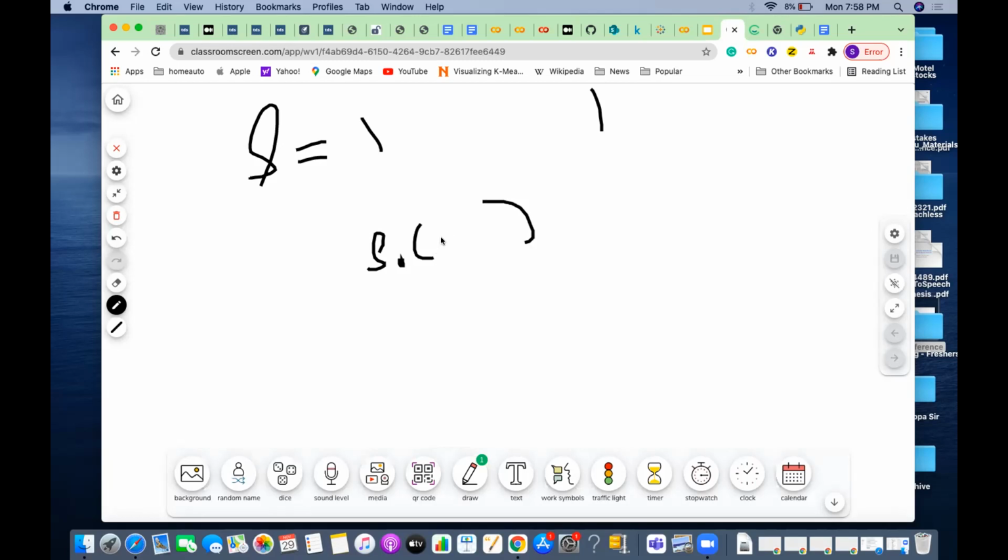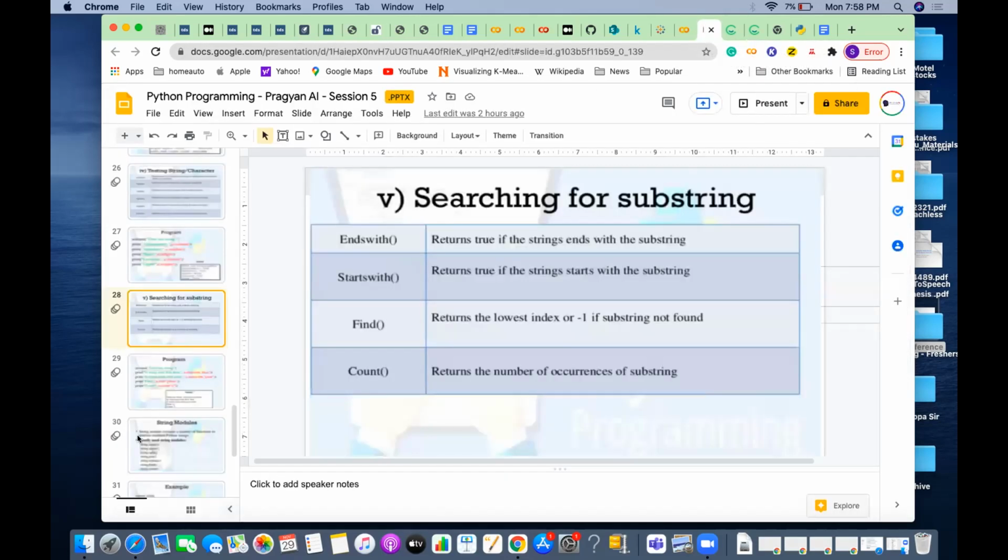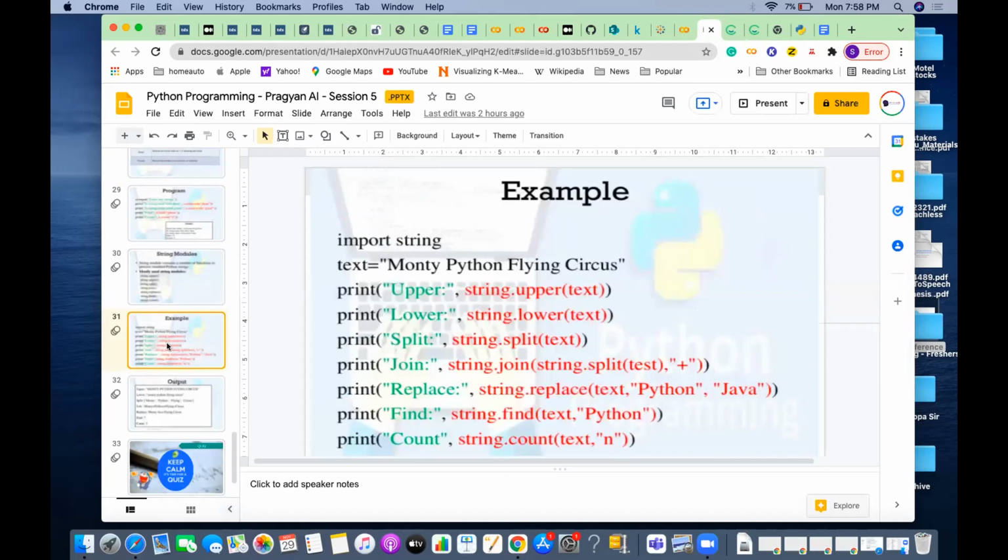If it is the count method, then in the count method I give what element it should count. Then it gives how many times this element is there in that string. Count is operating on this string. So these are the basic functions provided by Python.